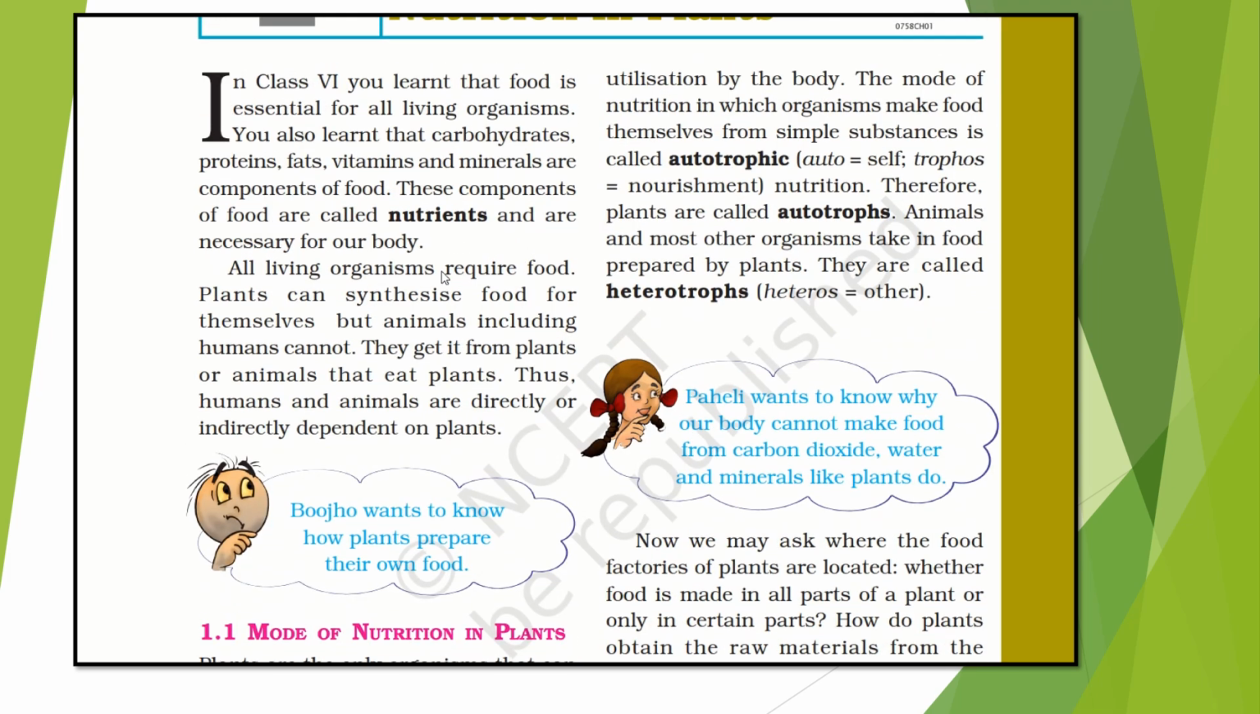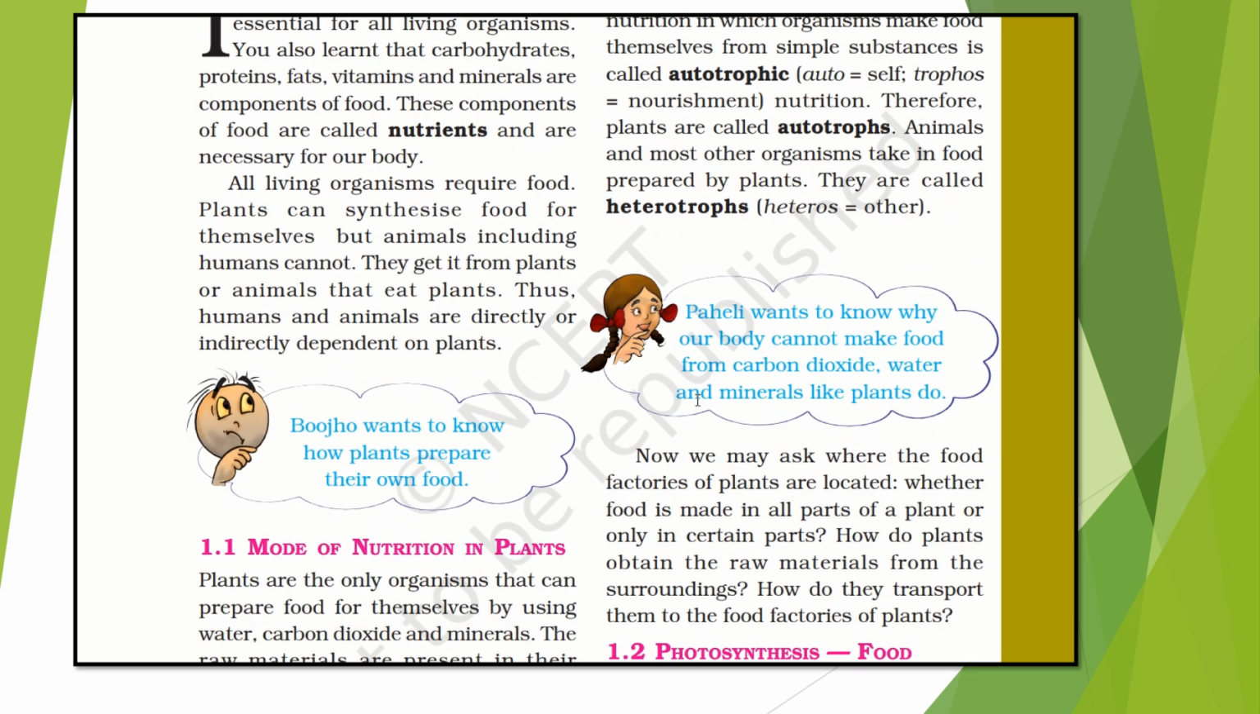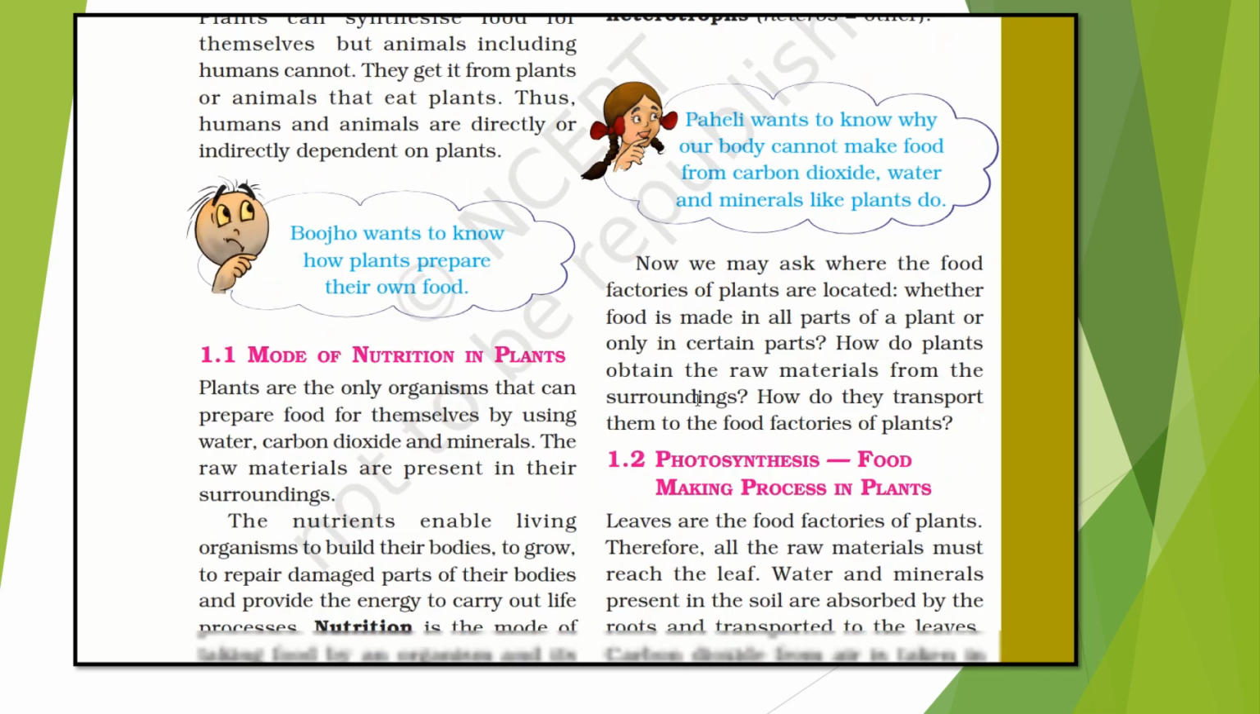The mode of nutrition in which organisms make food themselves from simple substances is called autotrophic nutrition. When the organism is making food by itself, it is said to have autotrophic nutrition. Auto means self, trophos means nourishment. So plants are autotrophs, whereas animals and most other organisms take in food prepared by plants. So they are called heterotrophs. Hetero means others. So just understand autotrophs are plants and we are the heterotrophs.